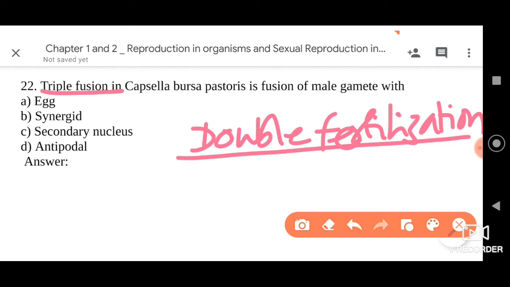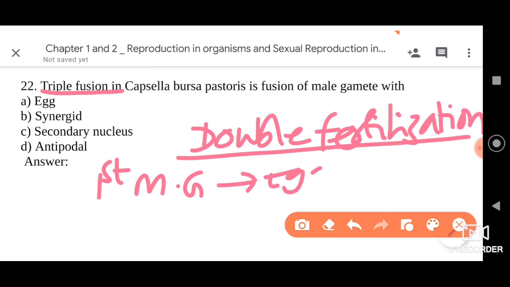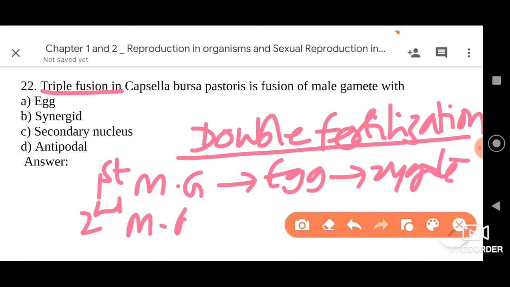So what happens, out of those two, the first male gamete will fuse with the egg and form the zygote, and the second male gamete will fuse with the secondary nucleus of the embryo sac to form the primary endosperm nucleus.